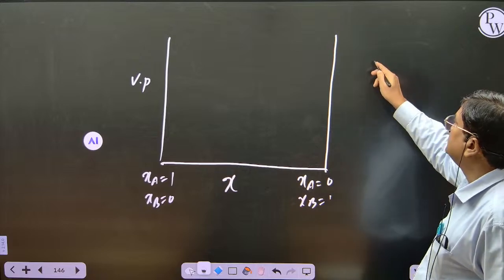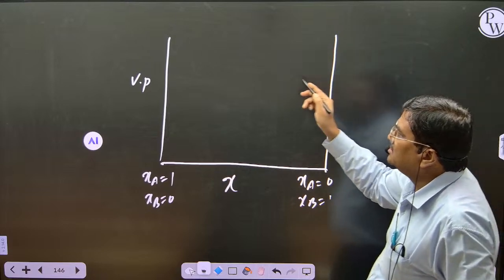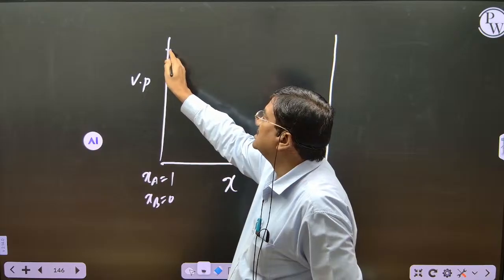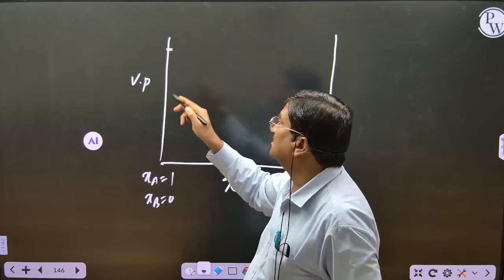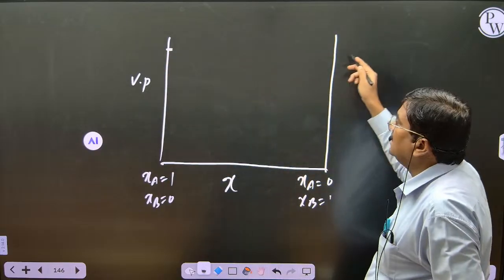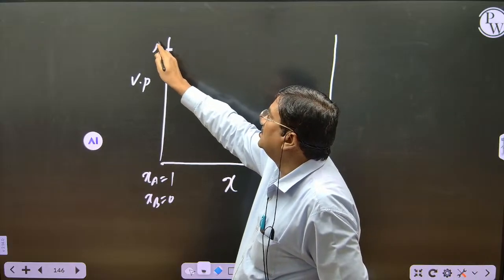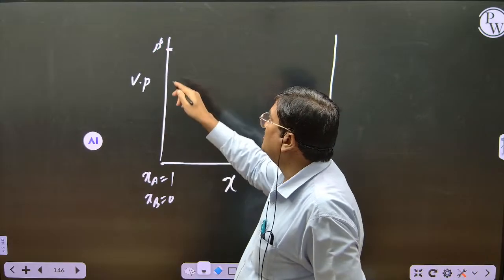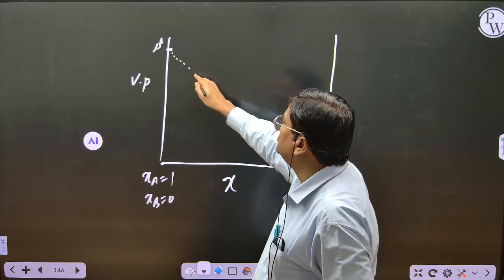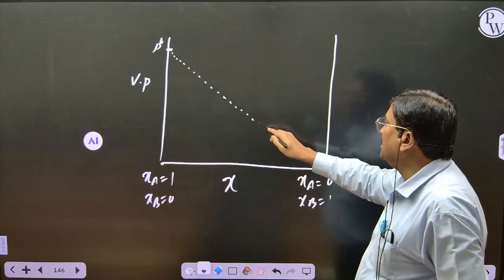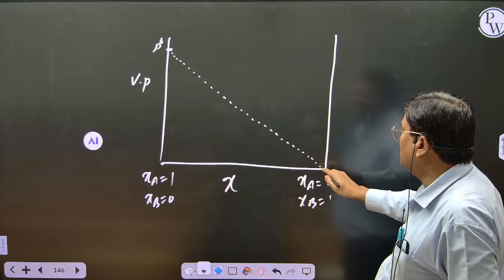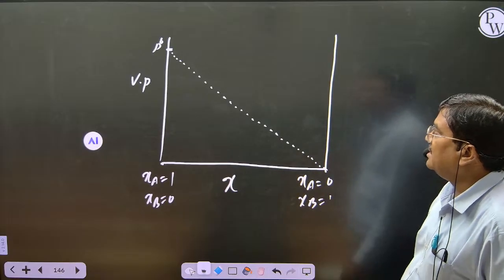Now, what is that relation? Vapor pressure of pure solvent. Only for solvent we get it here. Why? Because solvent is the only volatile one. Correct? That means here what should I write? P naught, that is the vapor pressure of pure solvent. And what happens to the vapor pressure? It slowly decreases, because of the decrease in mole fraction of solvent.